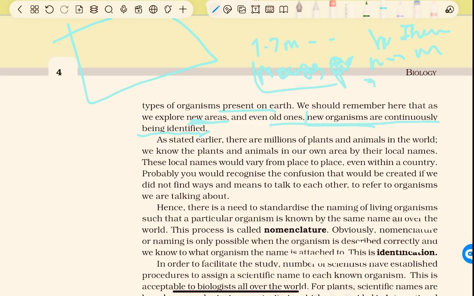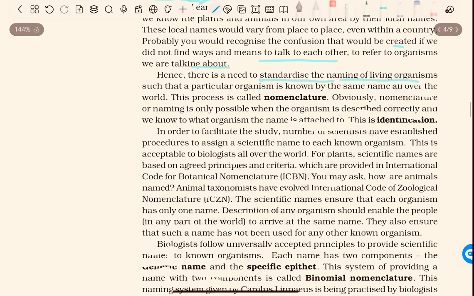Probably you would recognize the confusion that would be created if we did not find ways and means to refer to the organism we are talking about. Hence, there is a need to standardize the naming of living organisms such that a particular organism is known by the same name all over the world.